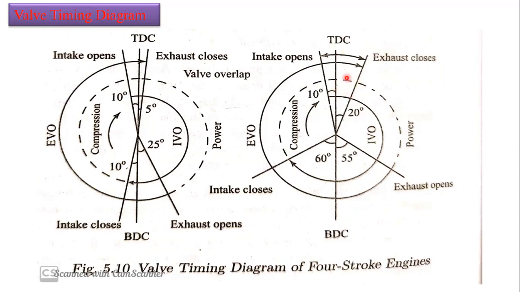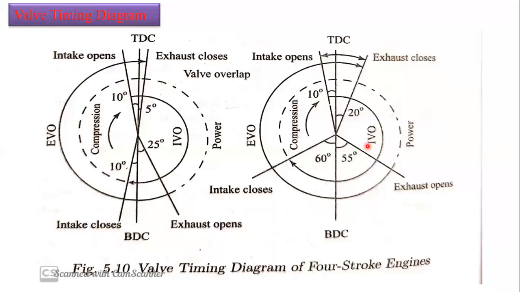So that's why we need to close the exhaust valve later in the case of high speed engines, since the inertia is high and it may take much more time for the gases to leave. So we close at somewhat after TDC, about 20 degrees, just to ensure that all the gases leave the combustion chamber. In that way we help to increase the performance and efficiency with the help of this valve timing diagram. That is the importance of the valve timing diagram.